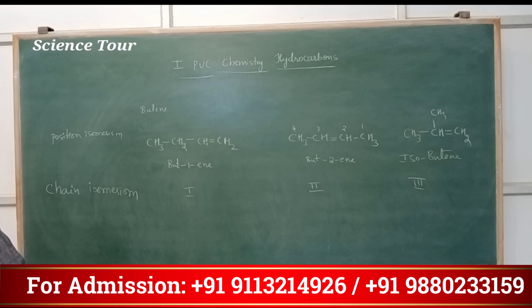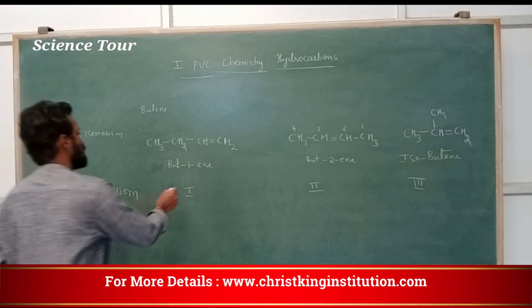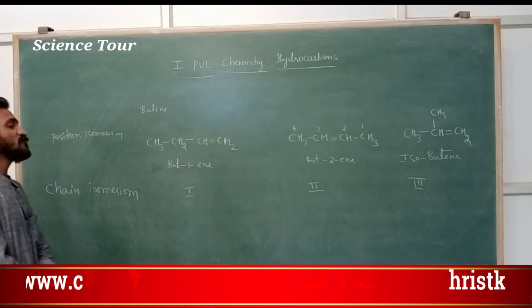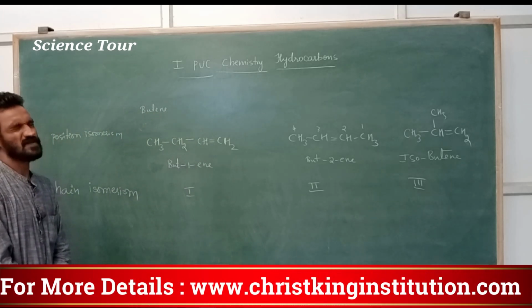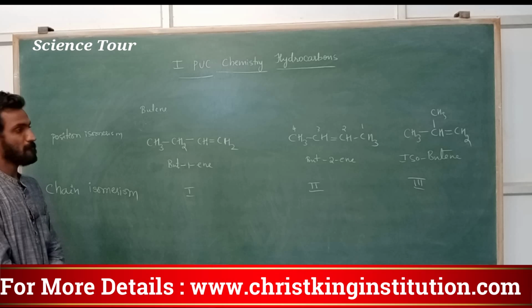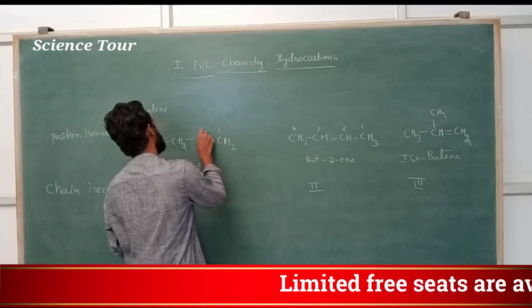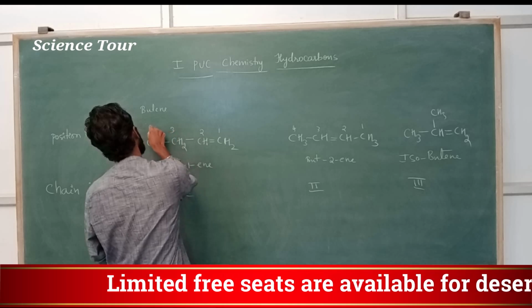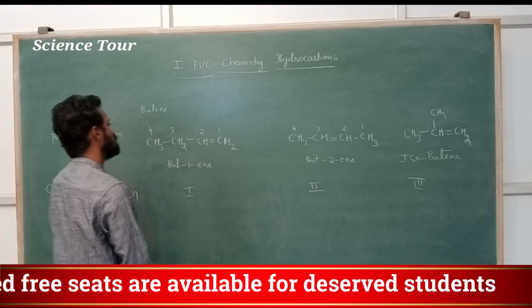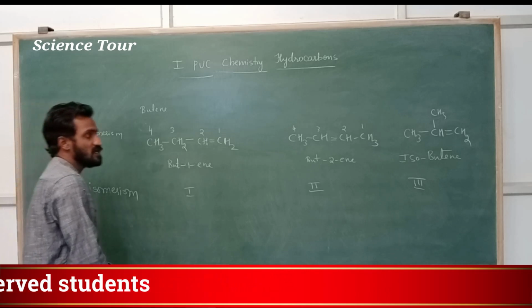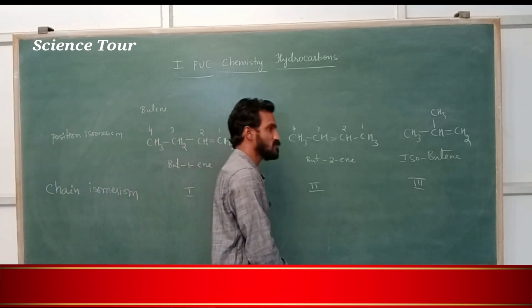My dear students, in case of first and second structure, what difference you can see, my dear students? Tell me. First and second. In first, double bond at the first position, 1, 2, 3, 4. In first case double bond at first position, in second case double bond at second position.